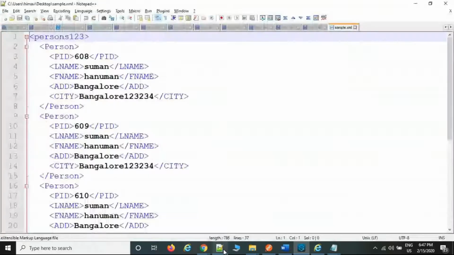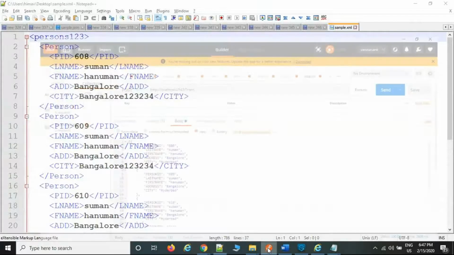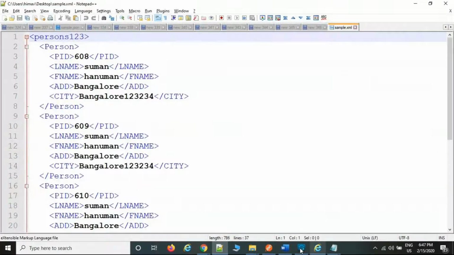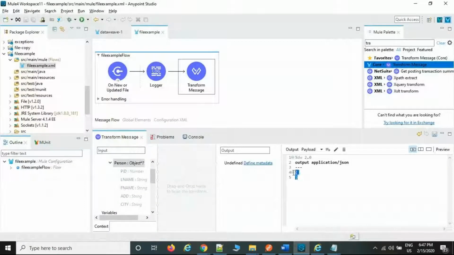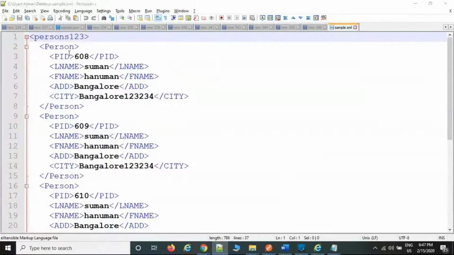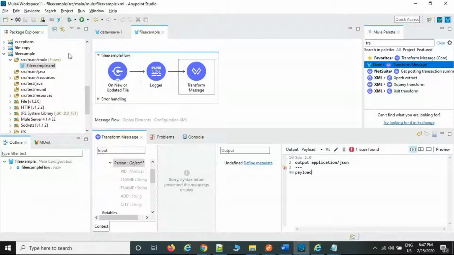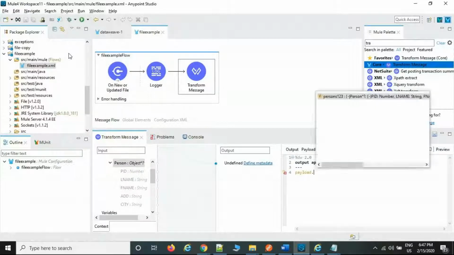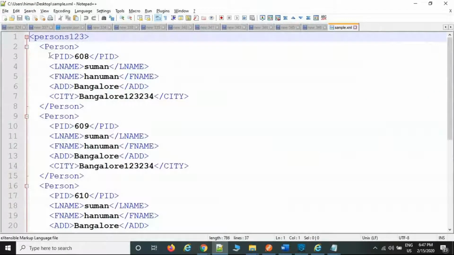What is the structure of this one? This is the XML file. Now my requirement is to convert it to JSON format. Okay, for JSON format, first I'm going to write the DataWeave code. First remove this one. Now the file is available in the payload, dot, because I'm going to call the root element. First the root element is available.